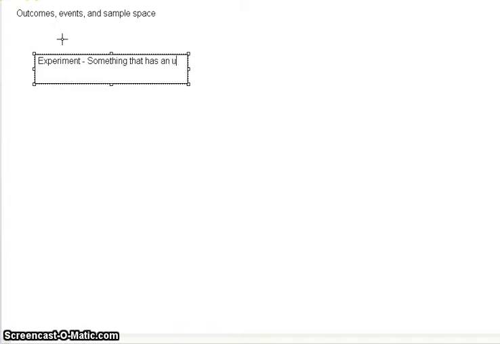So when we talk about outcomes, well, first of all, an experiment. An experiment is something that has an unknown outcome.